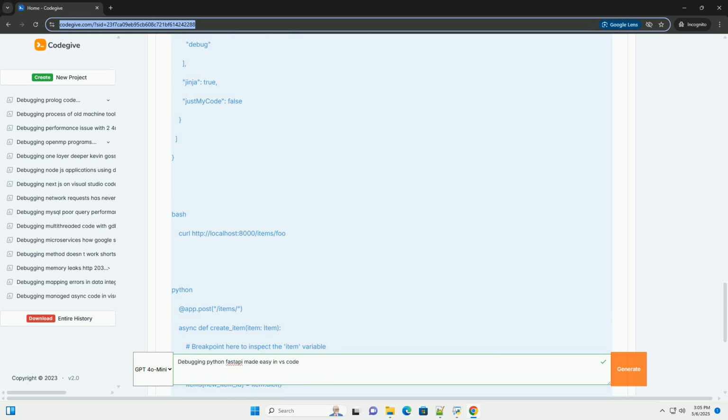Prerequisites. Python: make sure you have Python installed, version 3.7 plus recommended. VS Code: install Visual Studio Code from https://code.visualstudio.com. Python extension for VS Code: install the official Microsoft Python extension in VS Code, search for Python in the extensions marketplace. FastAPI: install FastAPI and uvicorn.